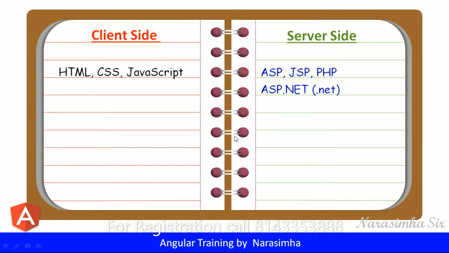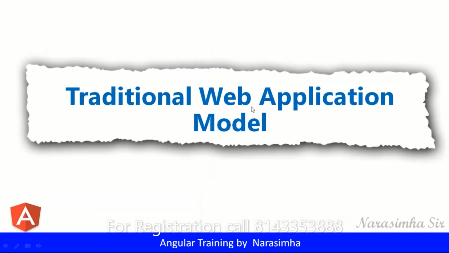In the regular web application model, our traditional, classic web application model, what are the drawbacks? The technologies were HTML, CSS, JavaScript on the client side, and any of these technologies on the server side. With this combination, most people were developing applications.